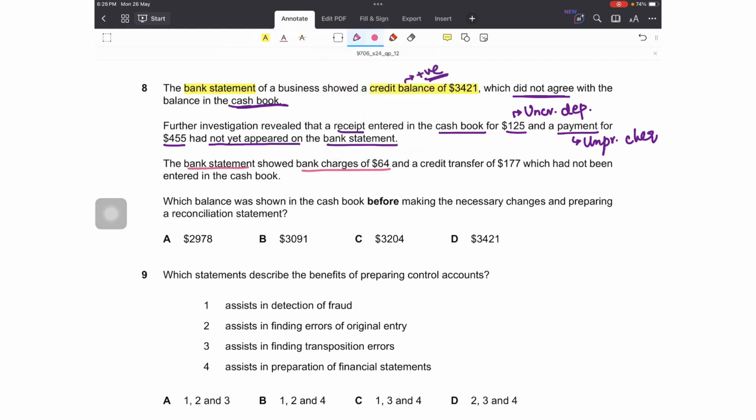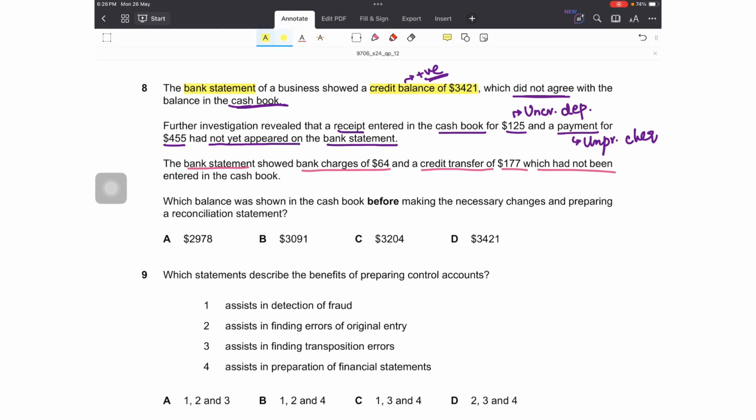The bank statement showed bank charges of 64. Now this is present in the bank statement but not in the cash book. And a credit transfer of 177. This is amount received in the bank from third parties. It could be dividend received, it could be interest received. So these two items are present on the bank statement but not in the cash book.